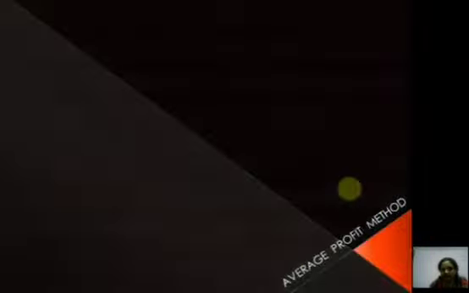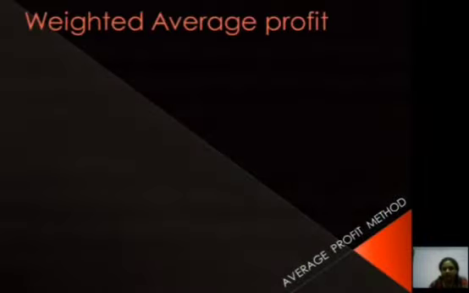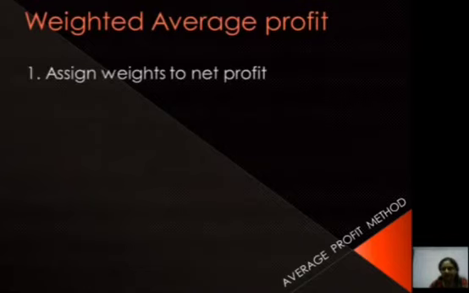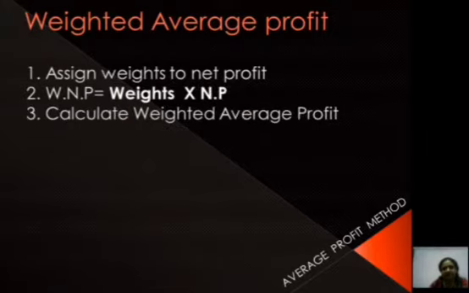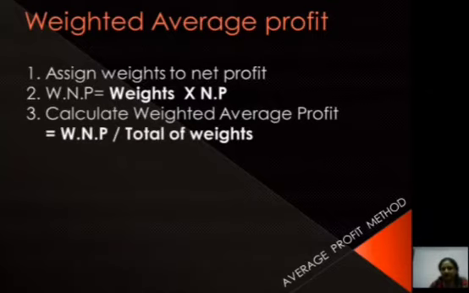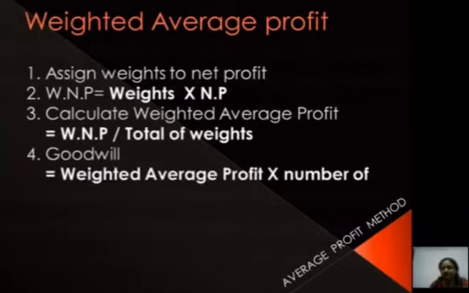4,95,000. Fine. Now come to the next method, that is the weighted average profit method. First of all, assign the weights to the net profit. Then weighted normal profit is weights into net normal profit. Then calculate weighted average profit, that is weighted normal profit divided by total of weights. Goodwill is weighted average profit into number of years purchased.